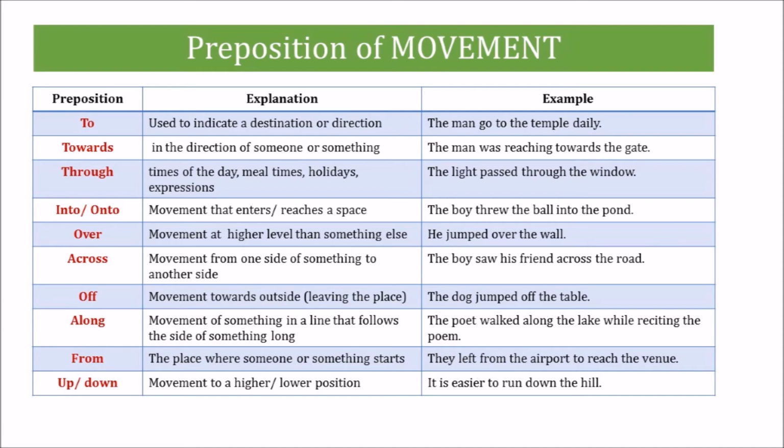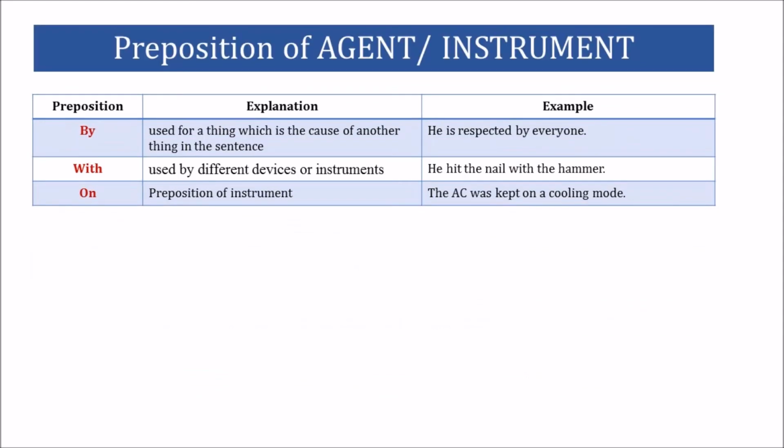The preposition across is used when talking about movement from one side of something to the other which has sides or limits, such as a city, road, or river. It is also used when something touches or stretches from one side to another. For example, the boys swam across the lake. The preposition along is used to show movement of something in a line that follows the side of something long.